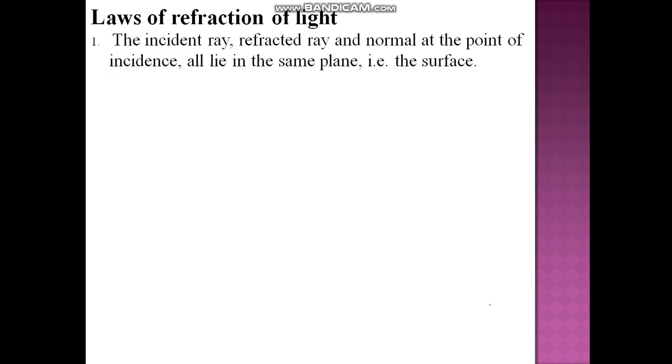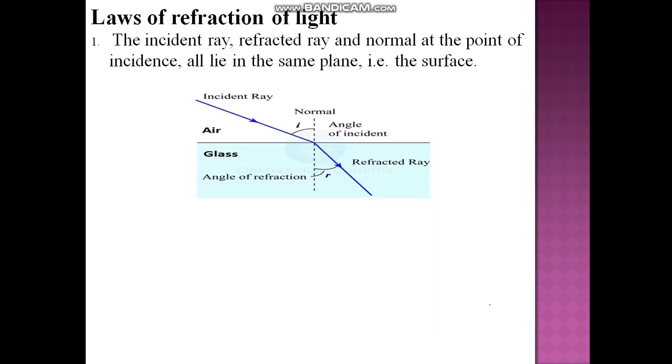There are two laws of refraction. First, the incident ray, refracted ray and normal at the point of incidence all lie in the same plane, that is the surface. Now over here, this is a very familiar diagram with you. There has been an incident ray shown. It is moving from air to glass and therefore is bending towards normal. So, according to the first law, this incident ray, the normal and the refracted ray will lie in the same plane.